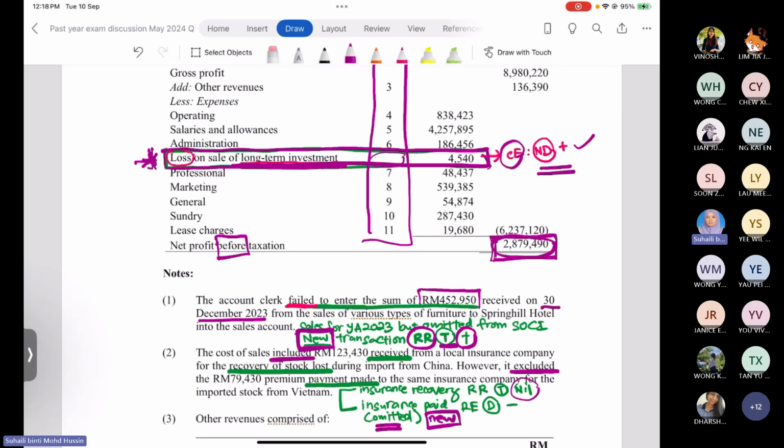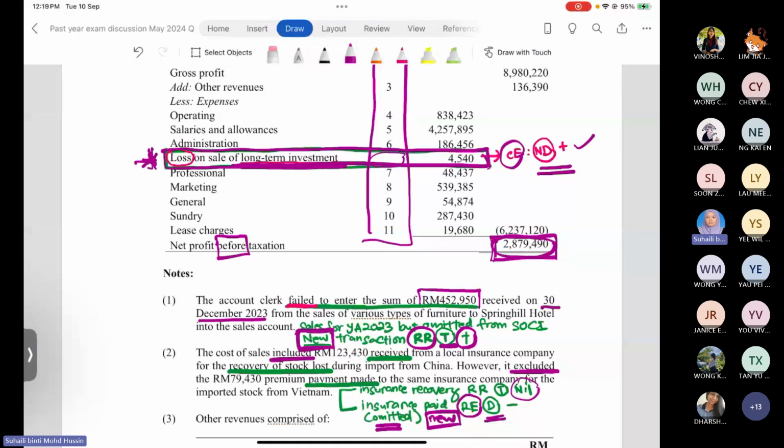Okay, so when you make the payment of the insurance to protect the stock that you import from Vietnam, this is actually revenue expenditure, normal expenditure, because you paid for the stock that you want to use in the business. So this is revenue expenditure. So when it's a revenue expenditure, of course, if not listed under prohibited deduction section 39 subsection 1, then it will be allowed for the deduction.